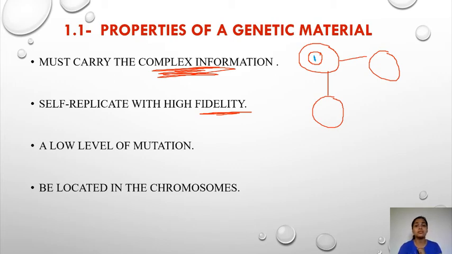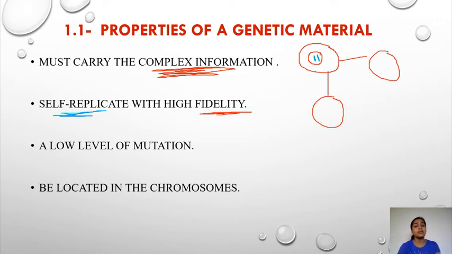But how is it possible? Because it only has one copy. So what is it going to do? It will replicate its DNA. That means this genetic material is going to be replicated. There will be a duplication of the genetic material, which means a self-replicating structure. This genetic material should be able to replicate, to double itself, whenever it is needed.